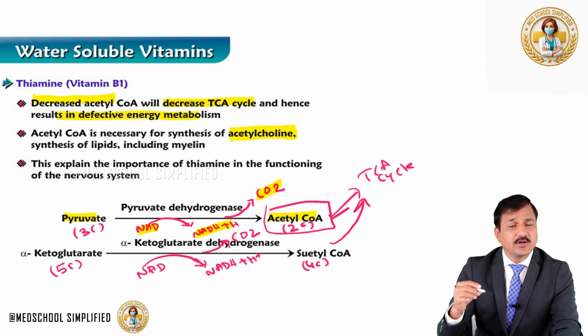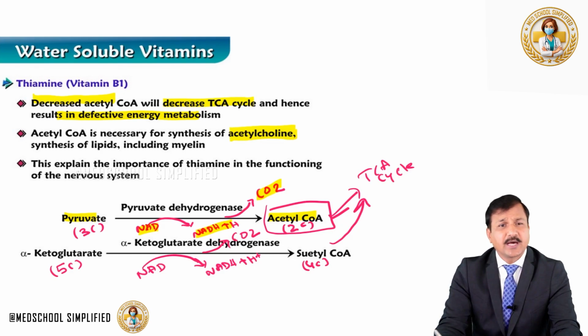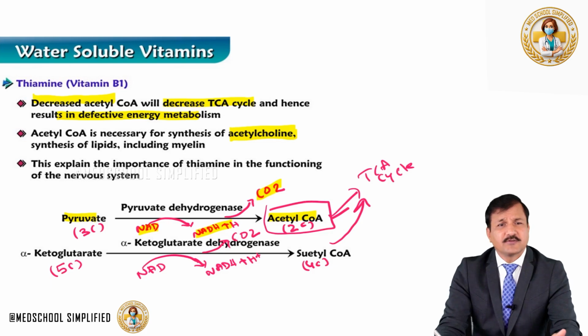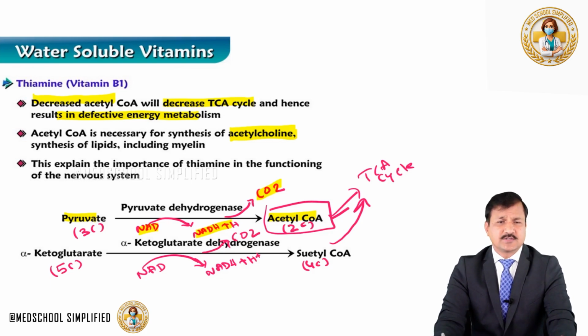Acetylcholine is a neurotransmitter in parasympathetic neurons. Acetyl-CoA is also necessary for synthesis of lipids, including the myelin sheath present over myelinated neurons. And this explains the importance of thiamine in functioning of the nervous system.